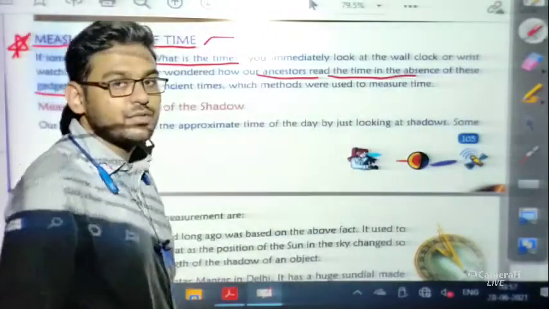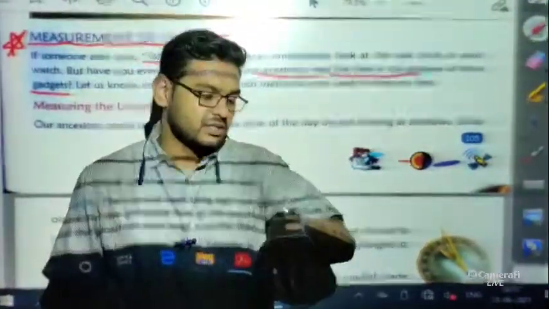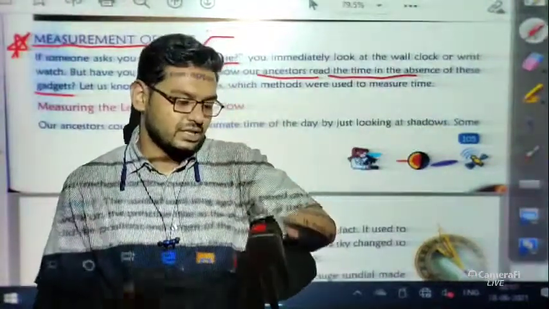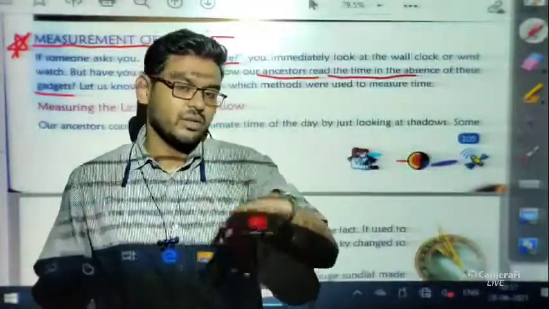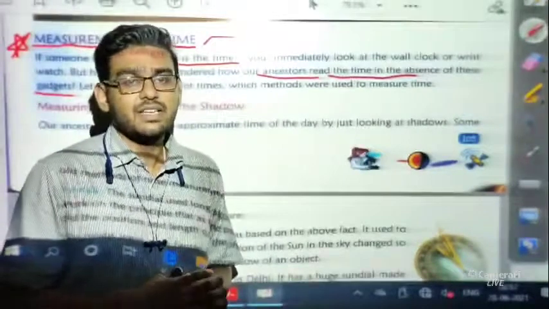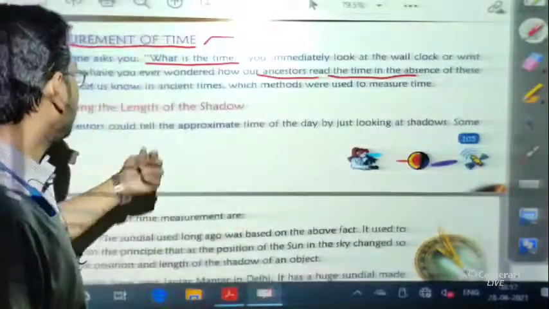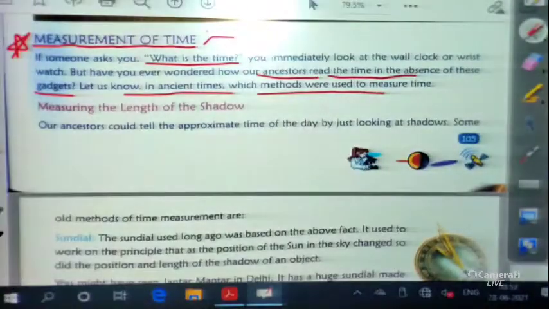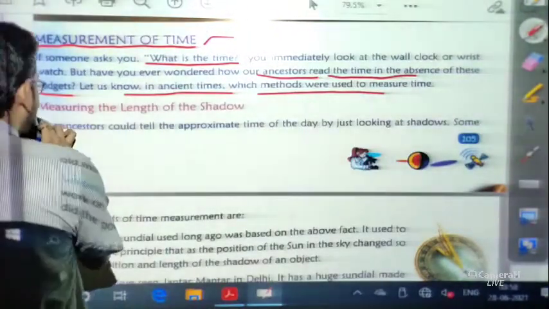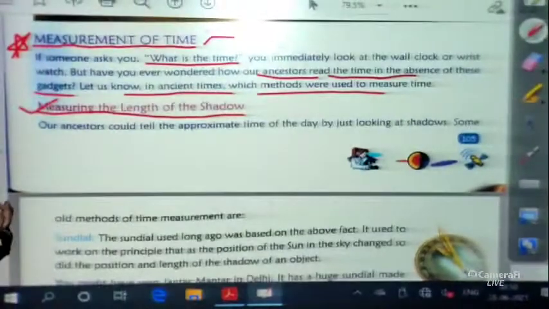Now if you ask me, sir, what is the time, I just focus on the wristwatch I am wearing and tell you that it's 9:20 a.m. in the morning. I can easily find out, but students, in ancient days no such devices were available. So how did ancient people find out the time, or which method did they use to measure time? Let us discuss the first method, measuring the length of the shadow.